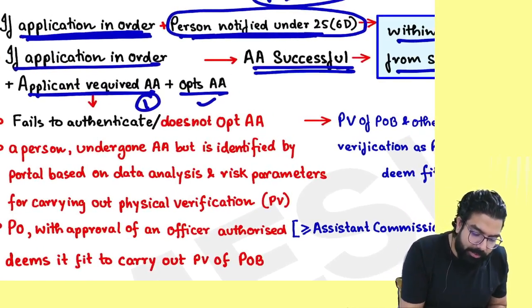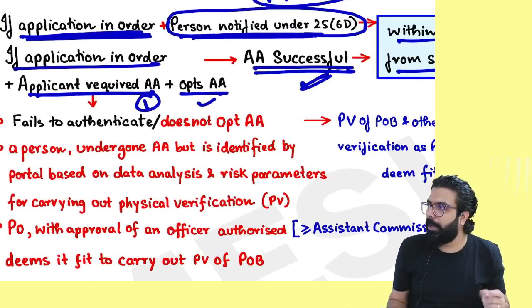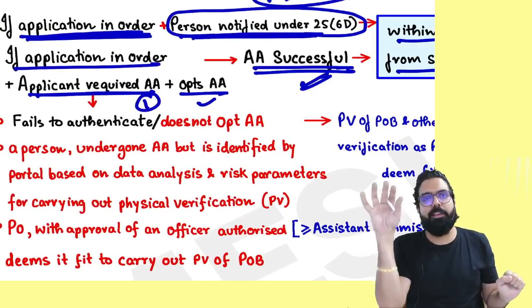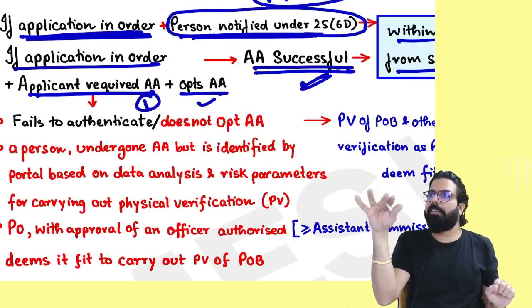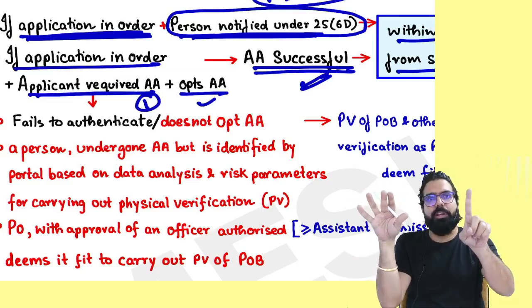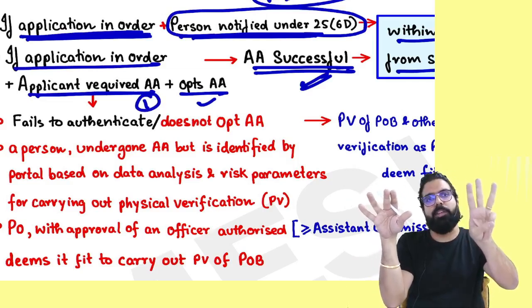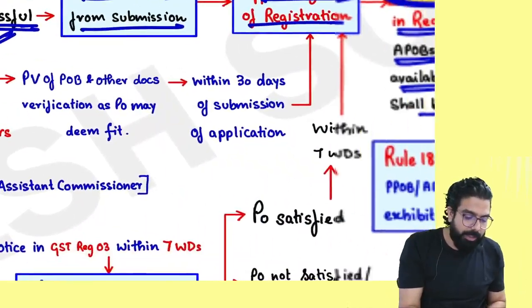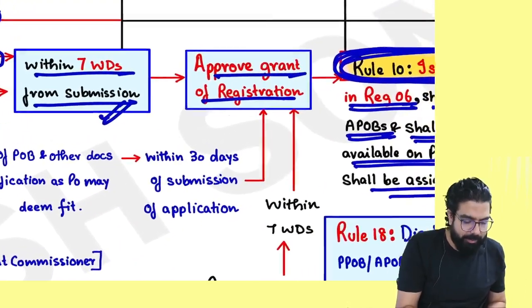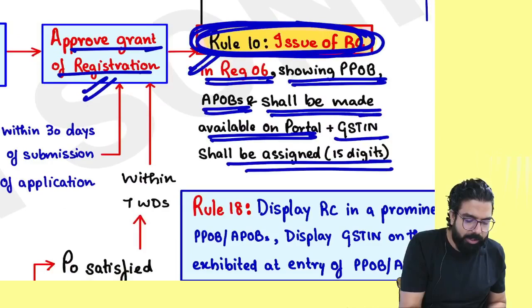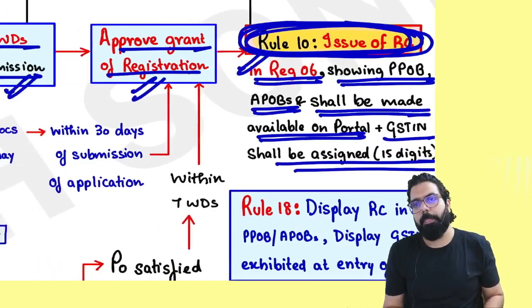And Aadhaar authentication successful also. People, application is in order. Aadhaar authentication required, opted, successful. Aadhaar authentication is done. Within how many days? 7 days. They will approve and grant you the registration certificate. Can I go ahead, everyone?